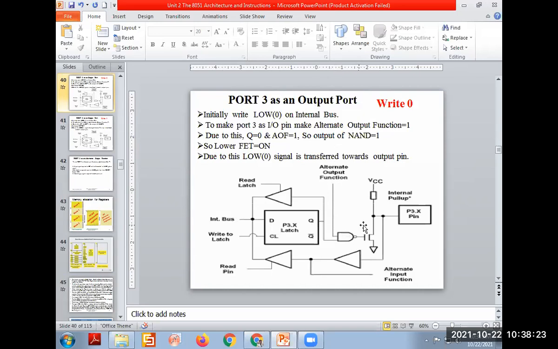As Q is 0 and the other signal is high, the output will be high. This is the operation of the NAND gate, try to remember. When 1 1 comes, output is 0. Otherwise, output will be high. So 1 and 0 as input for the NAND gate, output is high. High means FET is on. As the FET is on, this is grounded. Means the port 3.x pin is at ground potential. And ground potential means the signal available on it will be 0. So like this, I am making this port an output as well as the signal available on that port is 0.